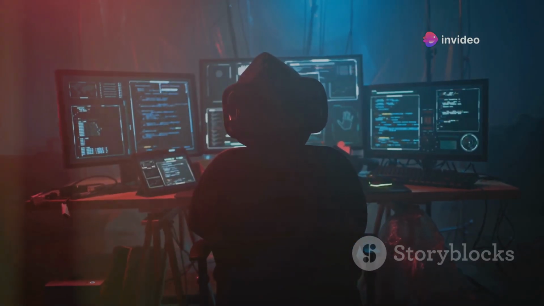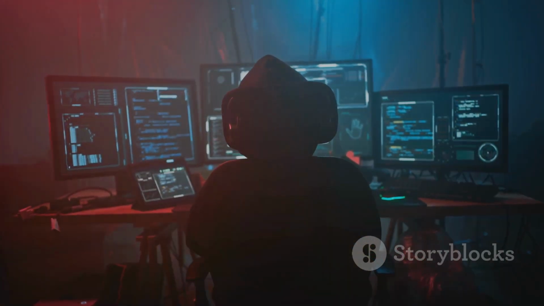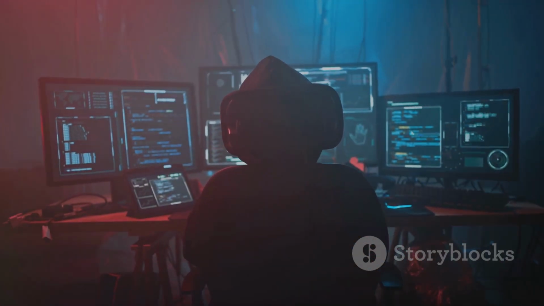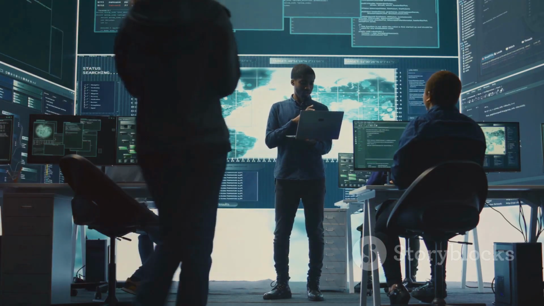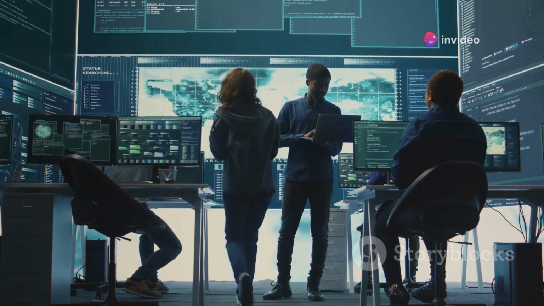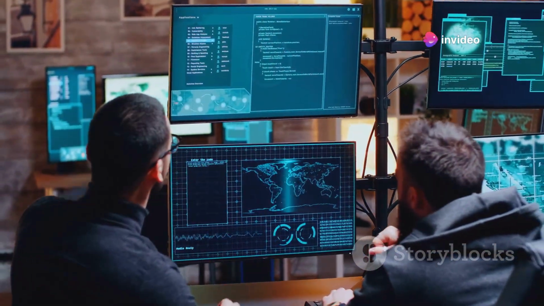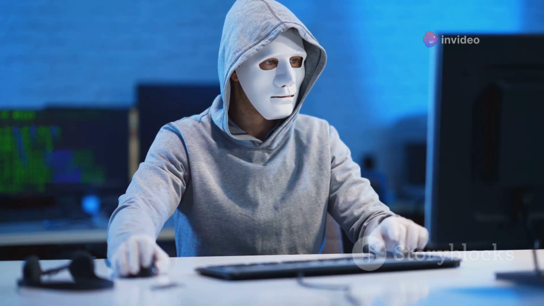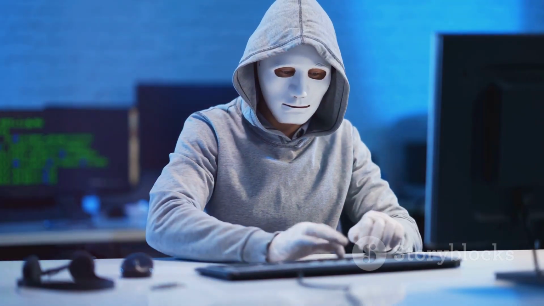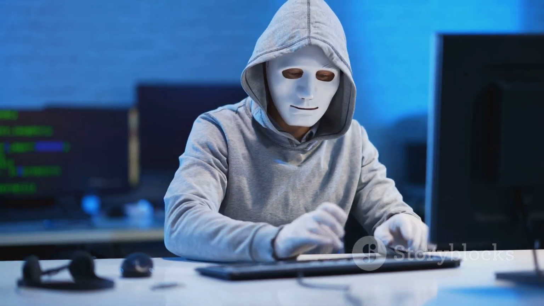By thinking like an attacker, ethical hackers can identify vulnerabilities before they are exploited. They play a crucial role in securing systems, applications, and networks. Their work helps organizations stay one step ahead of cybercriminals. Ethical hackers adhere to a strict code of ethics, respecting privacy and operating within legal boundaries.